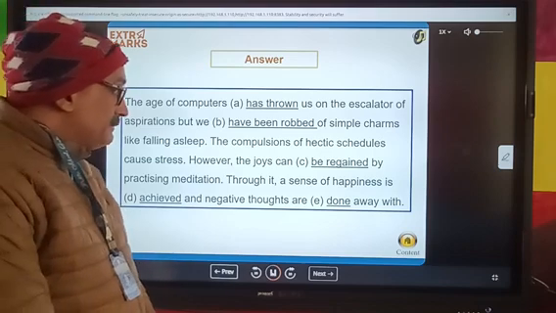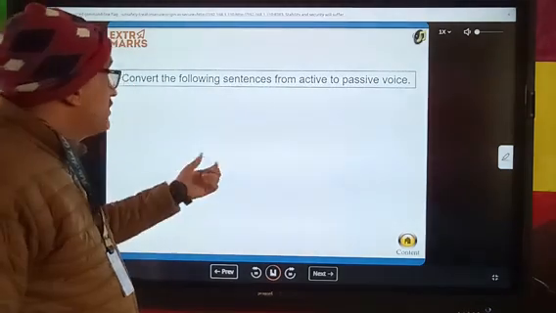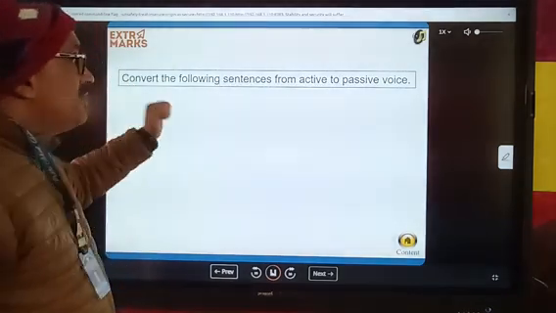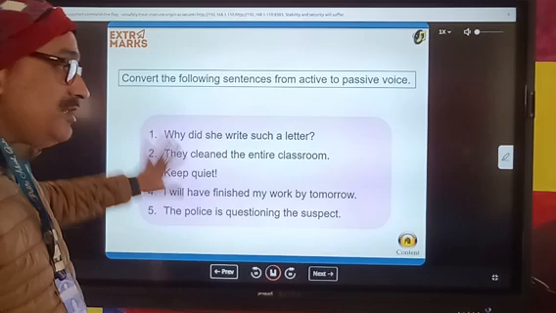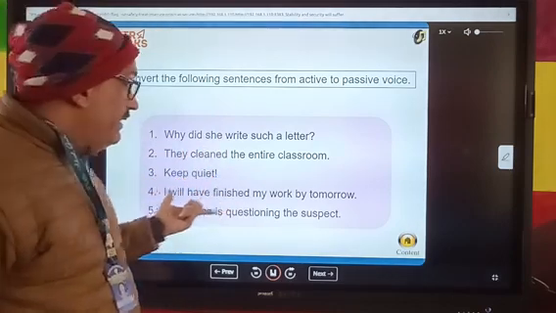and correct your answer with the help of these answers. Convert the following sentences from active to passive voice. These are questions for you. Solve. Write down on your notebook and solve this.